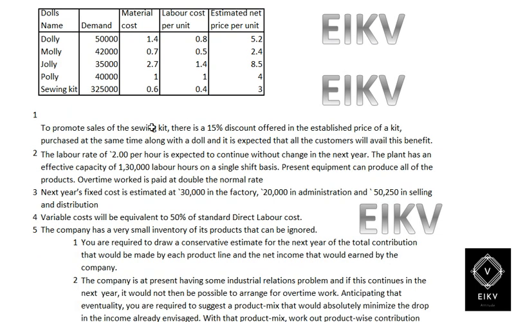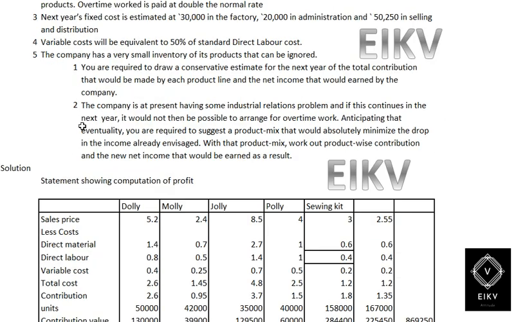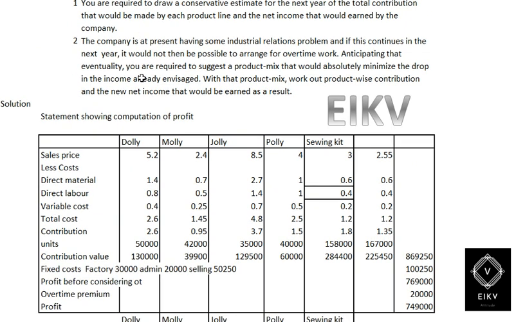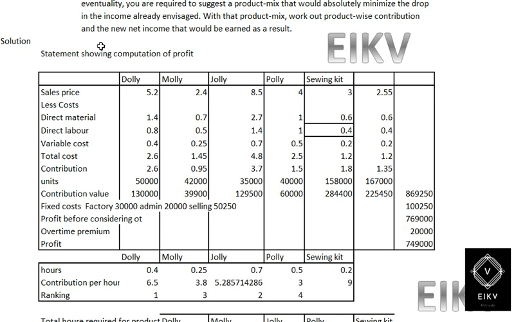So we just want to compute the profitability statement. There are some other conditions, such as if it is now working as overtime and next year cannot be worked as overtime, what will be the mix, how you can plan to have a production mix to increase the profit. So going ahead with the solution statement showing computation of profit.